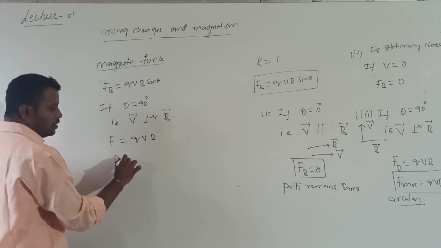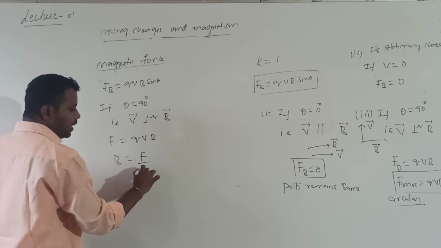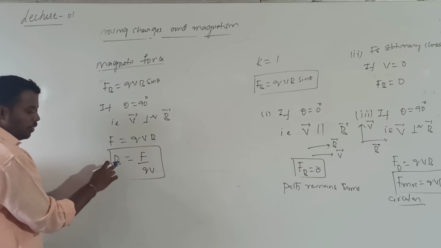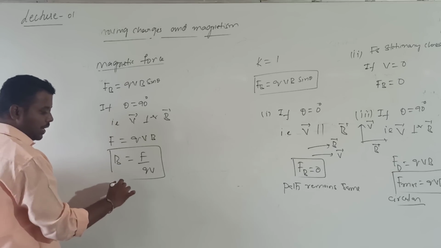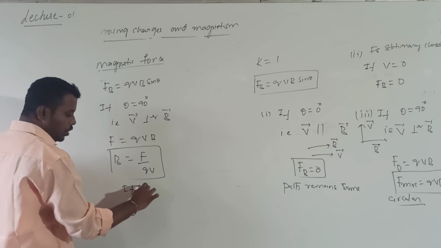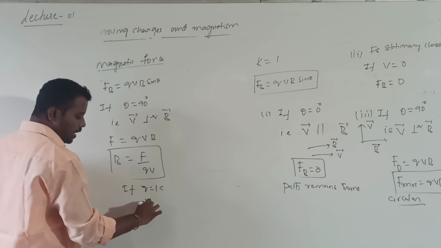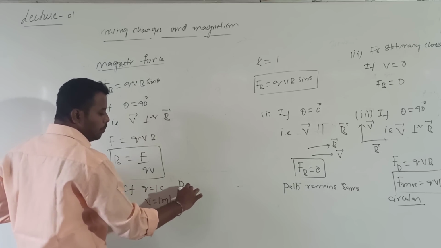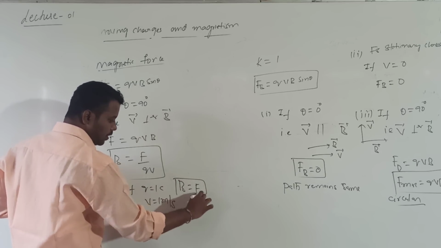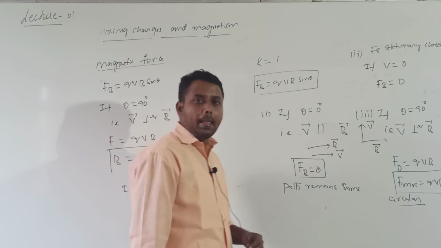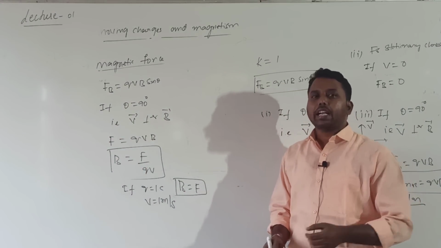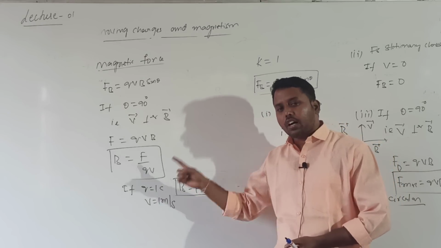From this, B value is equal to F divided by Q into V. I want to define what is the value of B. What is the definition for B? Whenever Q value is equal to 1 coulomb and V value is equal to 1 meter per second, what happens to B? B value is equal to F. What does it mean? Magnetic field induction is numerically equal to the magnetic force acting on a charge of 1 coulomb.